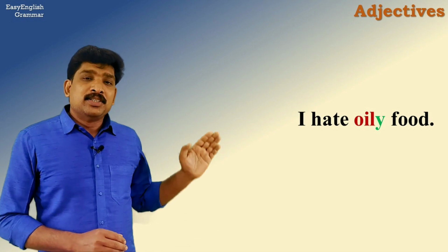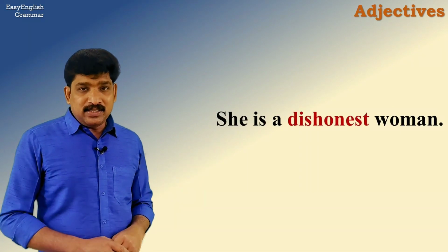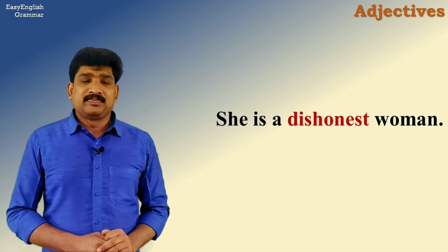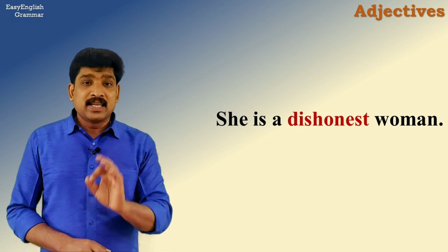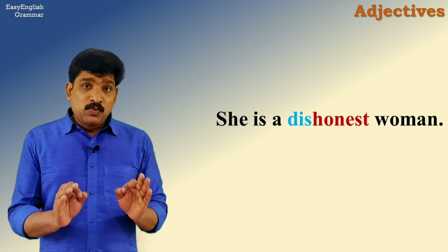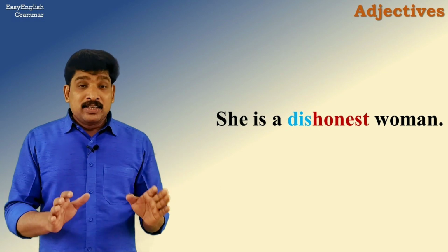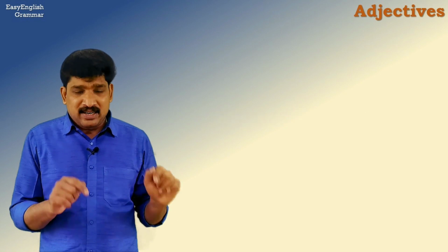And finally, she is a dishonest woman. The adjective is dishonest, of course. Do we have a prefix? Yes, we do. We have a prefix dis. So, this woman is not honest. She is dishonest. Okay, so that's how with prefixes and suffixes we can really transform words in English.